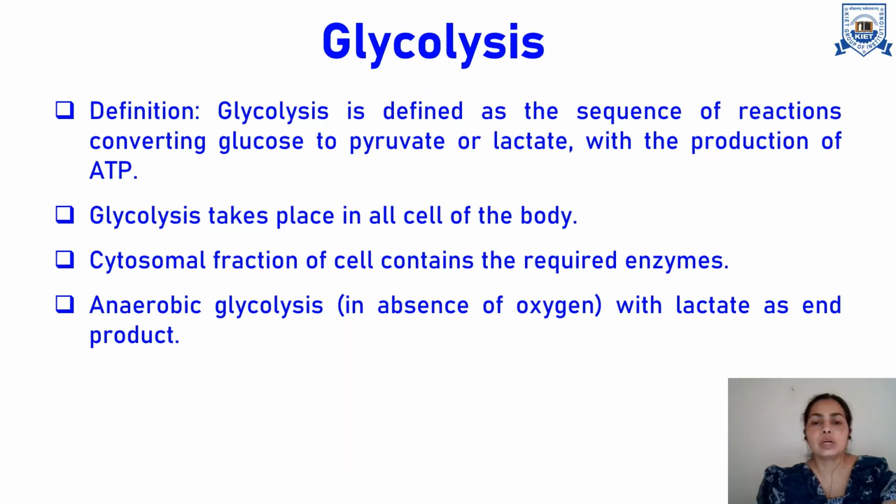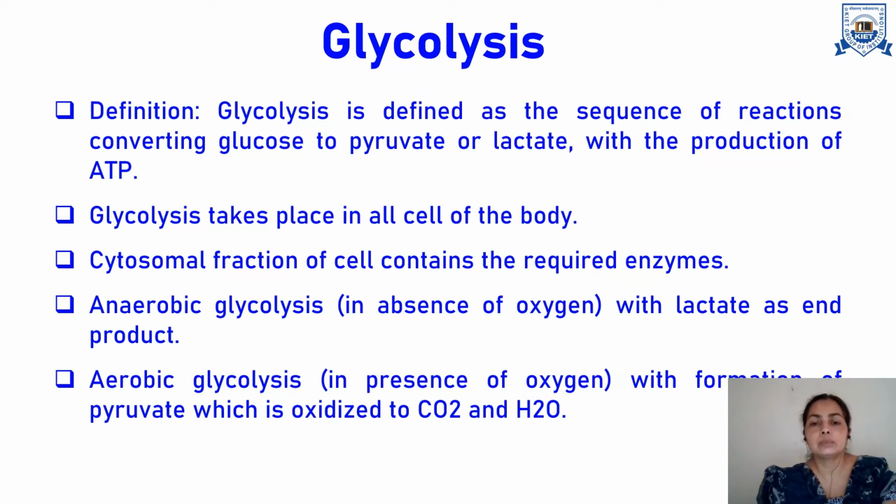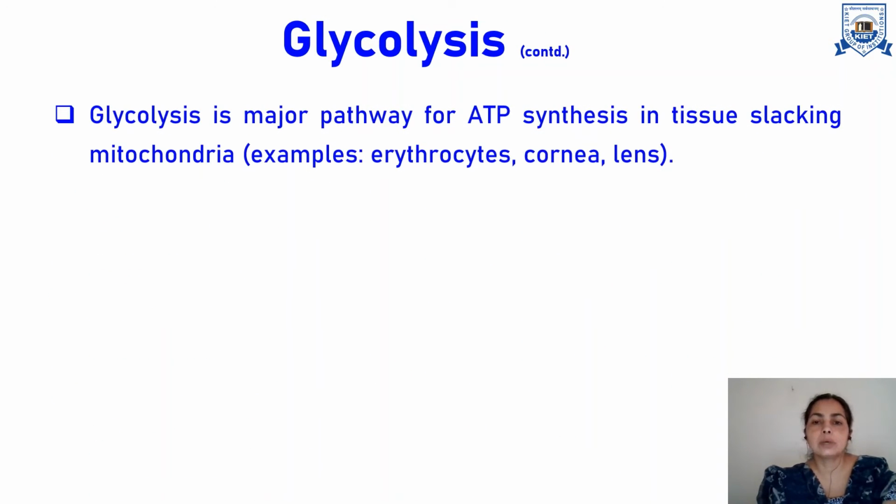Now, when we talk about glycolysis in the absence of oxygen, when it is anaerobic, there is formation of lactate as the end product, while when there is presence of oxygen, as in aerobic glycolysis, there is formation of pyruvate, which is further oxidized to carbon dioxide and water.